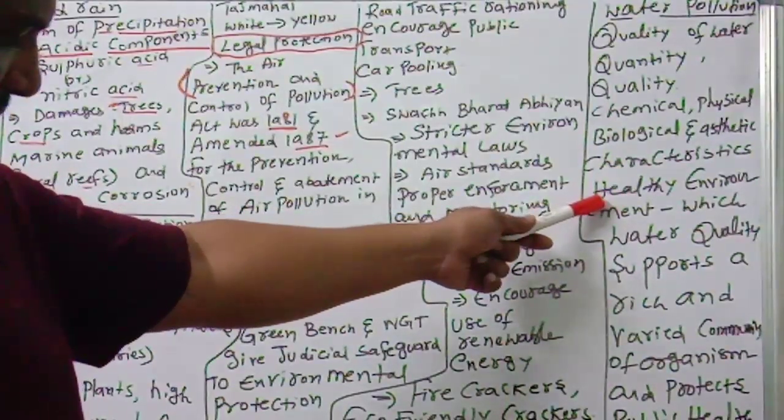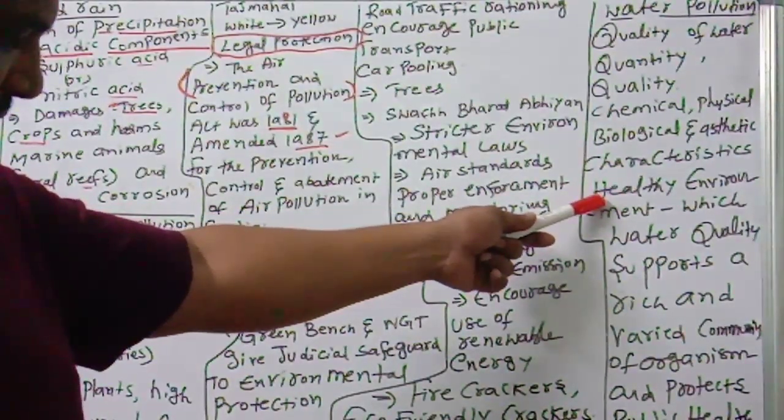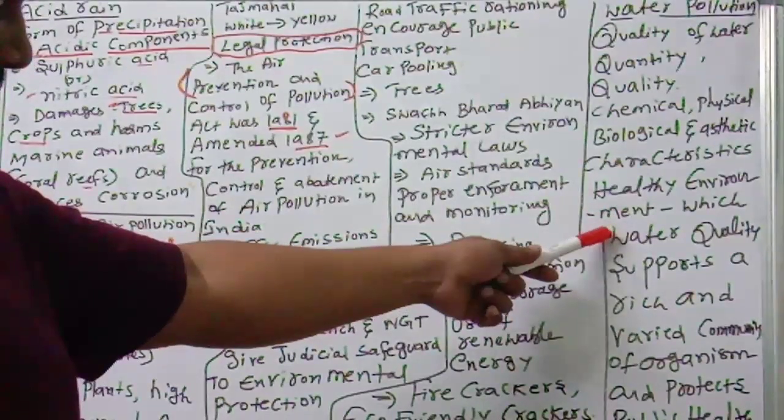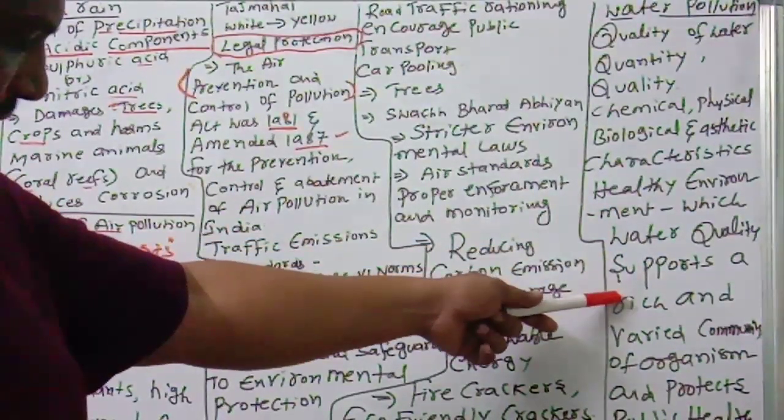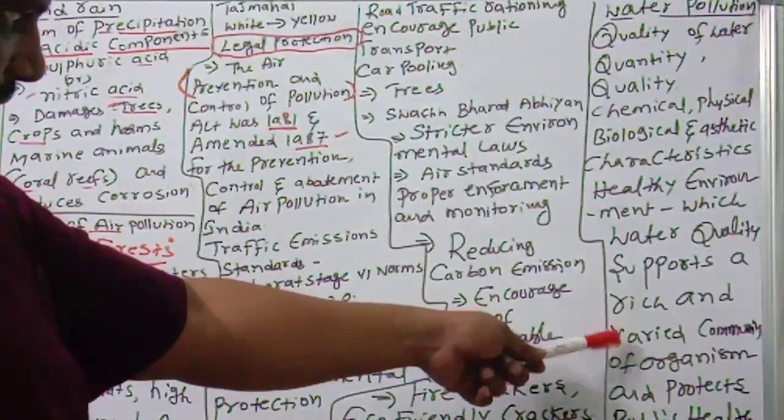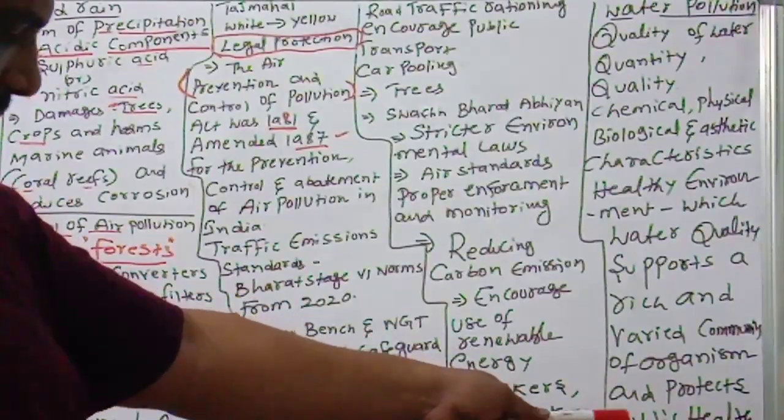A healthy environment is one in which the water quality supports a rich and varied community of organisms and protects public health.